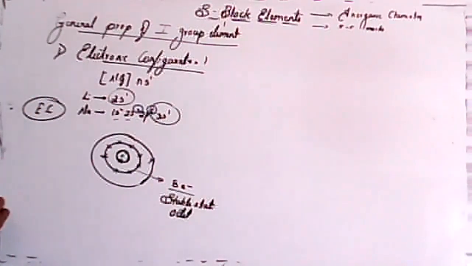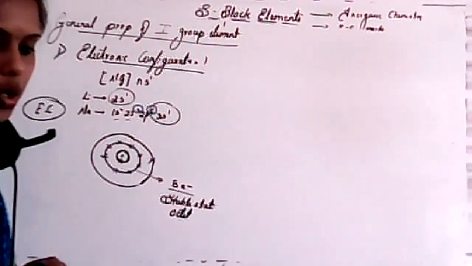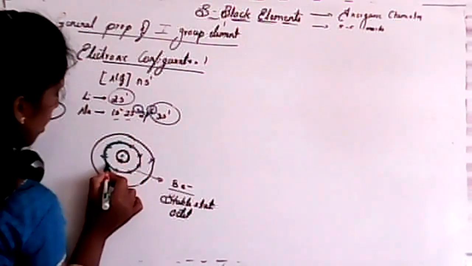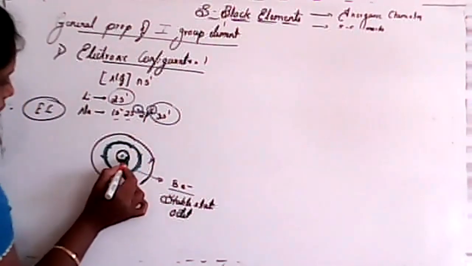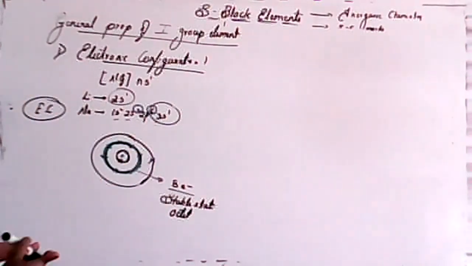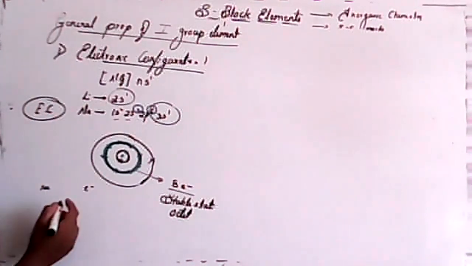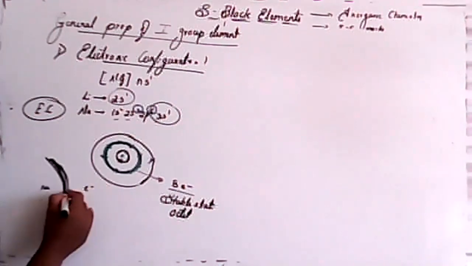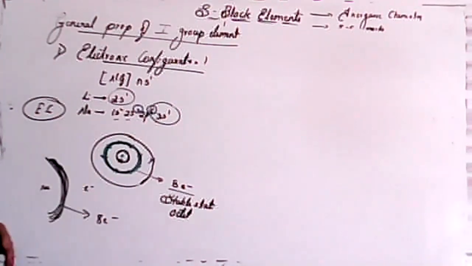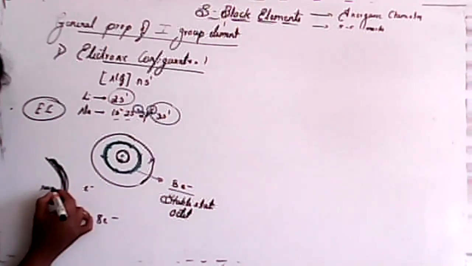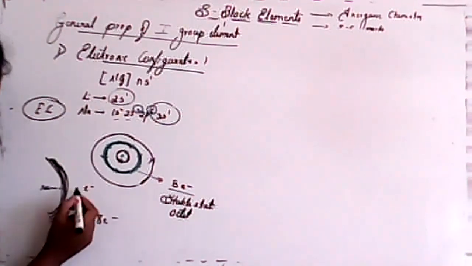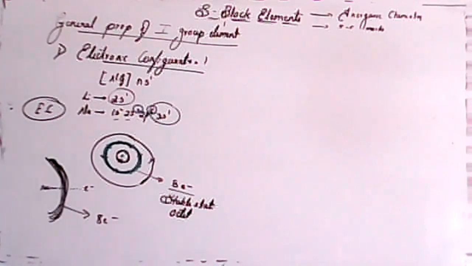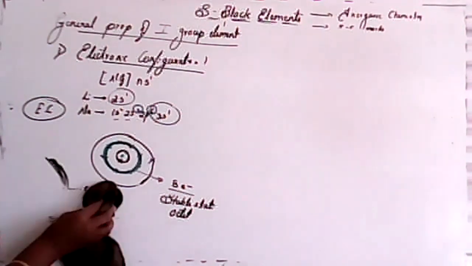So by the presence of these electrons, the second shell acts as a shield or screen in between the nucleus and the outer electron. The nucleus is here, there is an electron, and in between there is a shield of the second shell, which has 8 electrons.